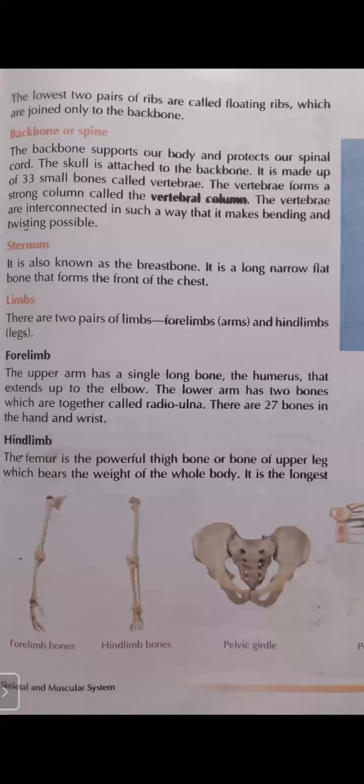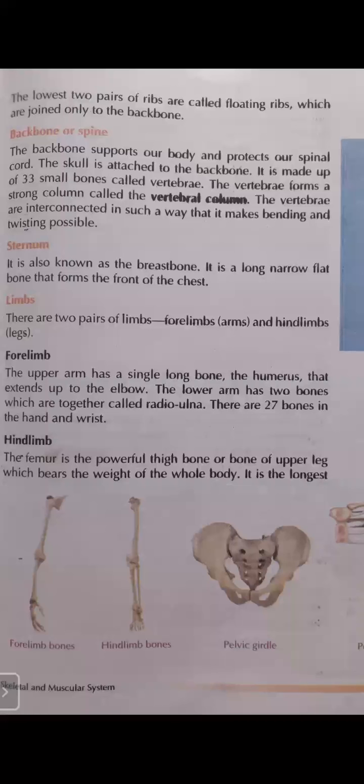As we have discussed limbs in a previous chapter, animal world. This word limbs comes many times. So students, do you still remember the meaning of limbs? Limbs means the part of a leg or hand. In animals, we generally use it for legs, like lion, cat, buffalo, horse. They have four legs, so we use the term four limbs, two front limbs and two back limbs. Front limbs are known as forelimbs and back limbs are known as hind limbs.